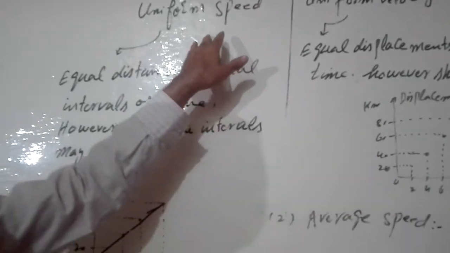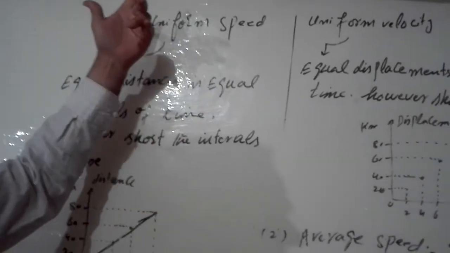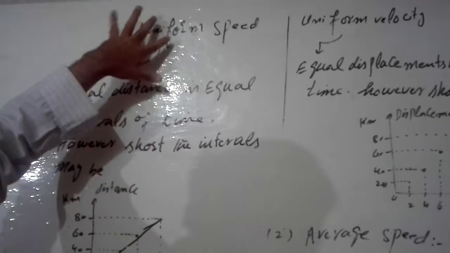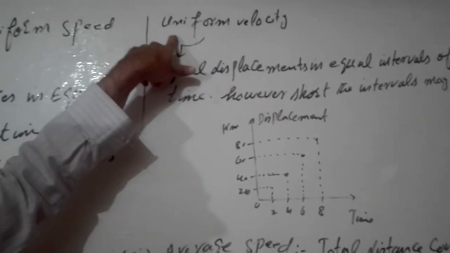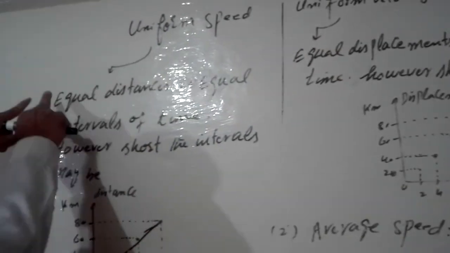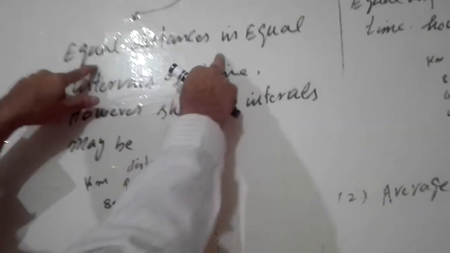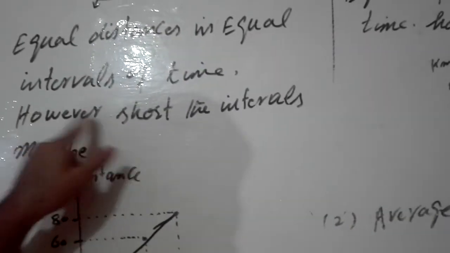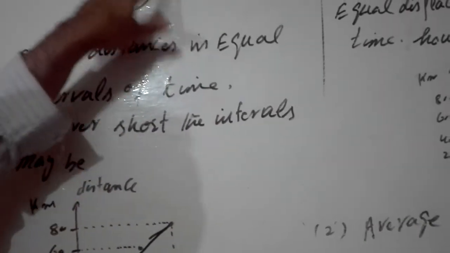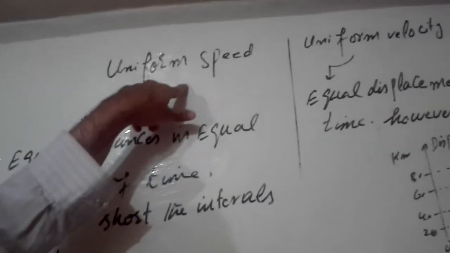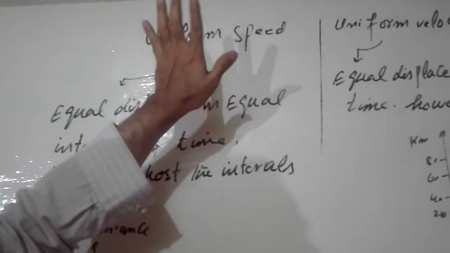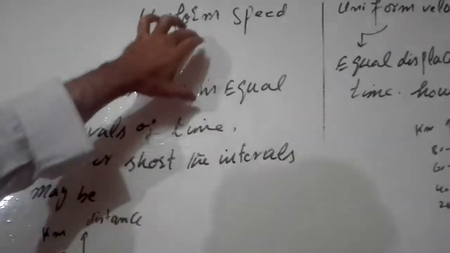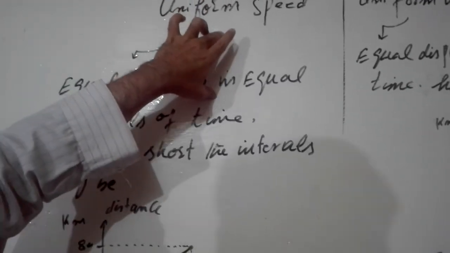Okay, now I think it is very easy to explain the next topic, uniform or variable speed. After uniform speed, you will study variable speed and variable velocity. That is also very easy to define. Now for variable, you just change here: if somebody covers unequal distances in equal intervals of time, however short the interval may be, then that speed of the body is known as variable speed. Variable speed or non-uniform speed, both terms are the same. I will not write it now. I think now you can write in your own words easily.